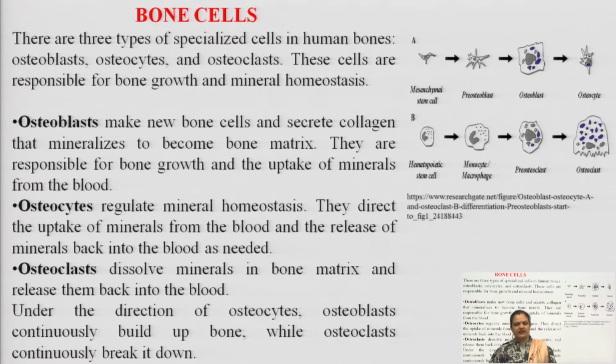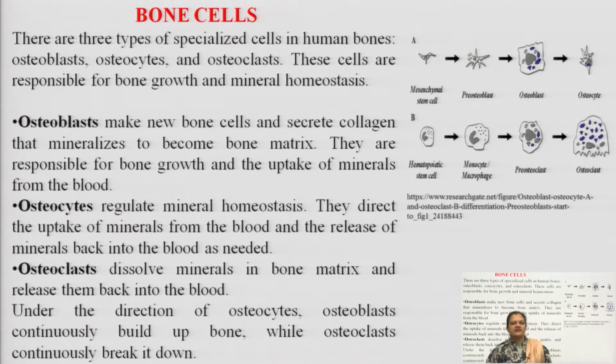Bone matrix is nothing but the external whole body of the bone. In your textbooks it is sometimes written as ECM, extracellular matrix, so do not get confused there. The ECM is the same as the bone matrix, which is composed of several layers of collagen fibers. These cells are basically responsible for bone growth and for the uptake of minerals from the blood circulation, or systemic circulation.